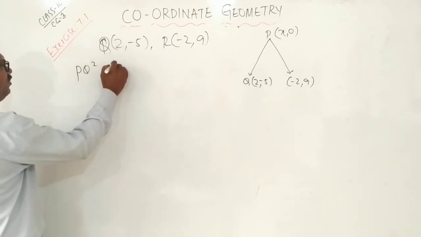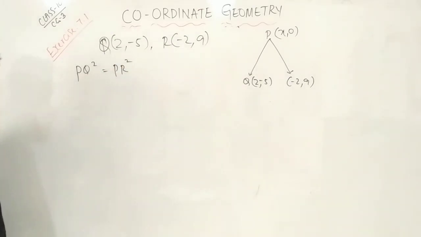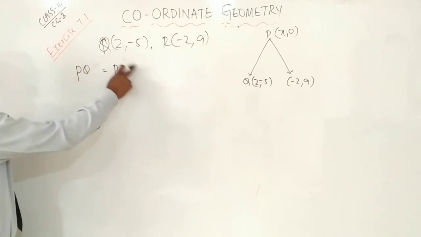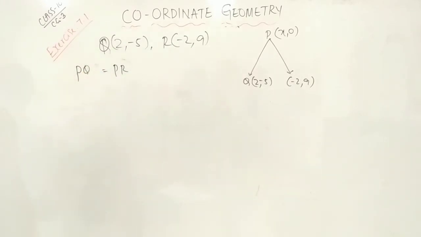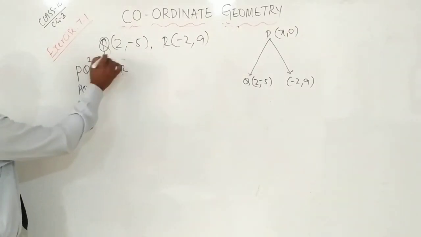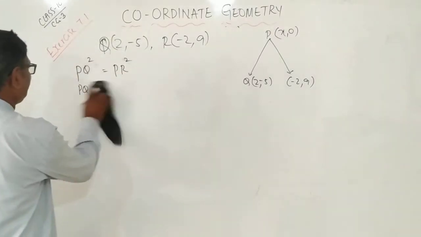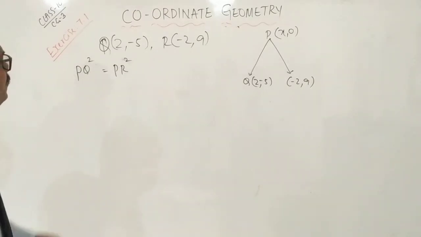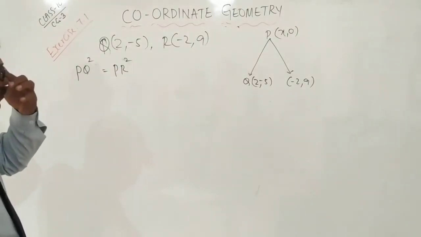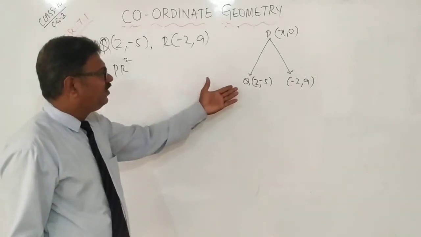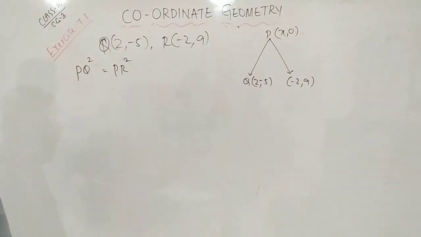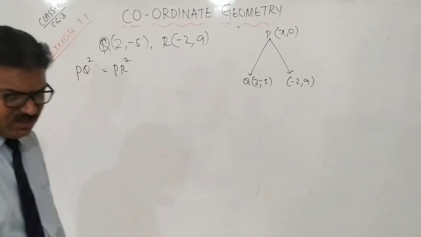PQ square equal to PR square. Why? Otherwise, directly first we can say like this, PQ equal to PR. Squaring on both sides. Why we have to square? Tell me. Because square root will cancel automatically. Therefore, P square also, here also square, here also square. Okay? Right. Very, very simple. Only x coordinate will we take or y coordinate will we take? Y will be 0. We don't want it. Right? Yes or no?